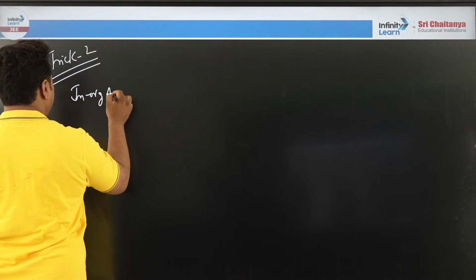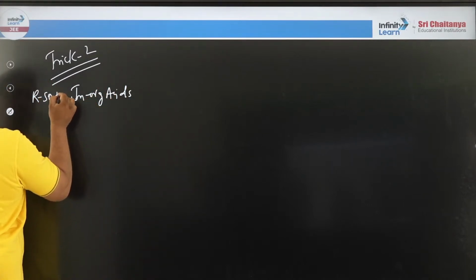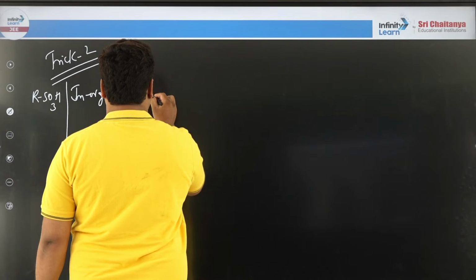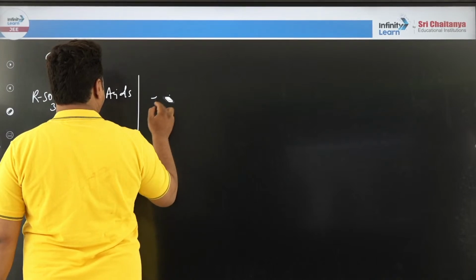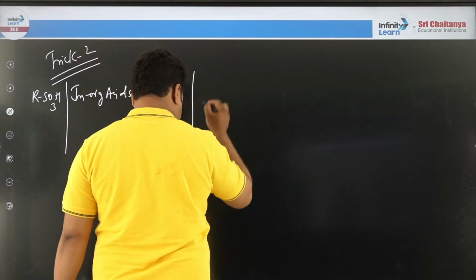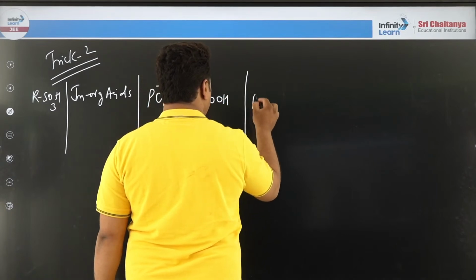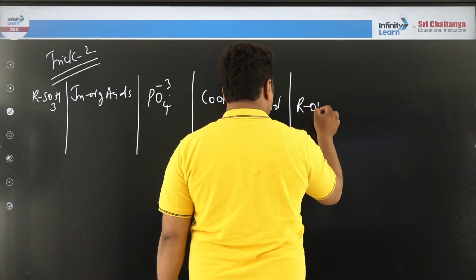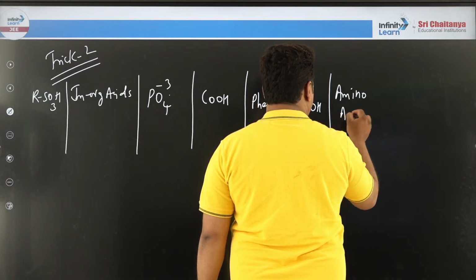Inorganic acids, sulfinic acids, phosphates, carboxylic acids, phenol, alcohol, amino acid, all of you know amino acid now.